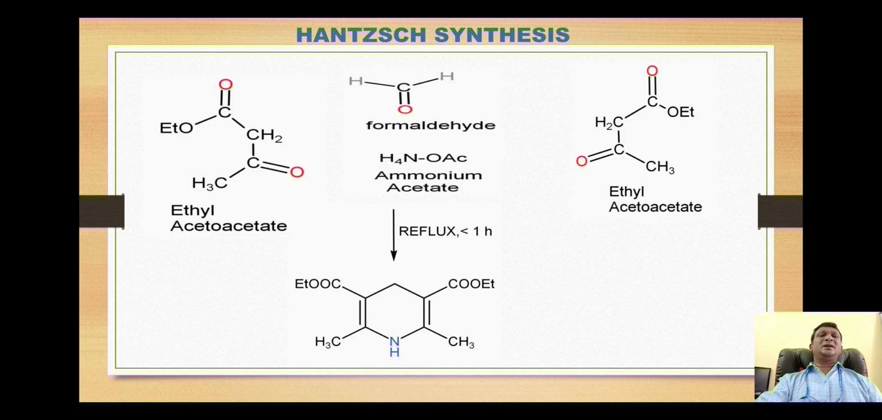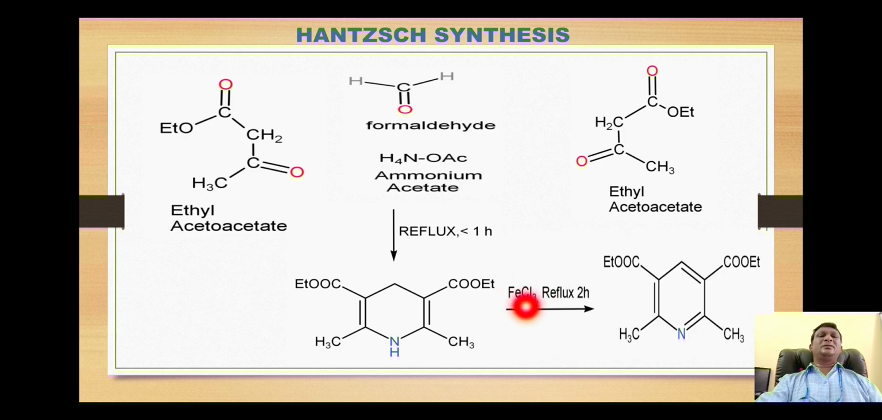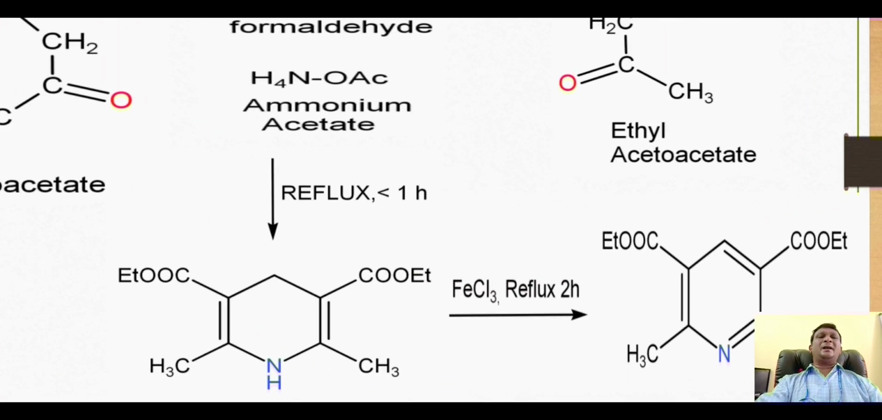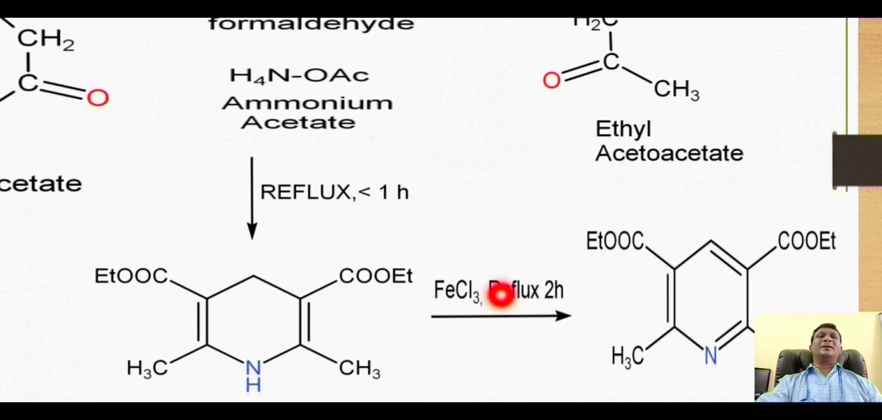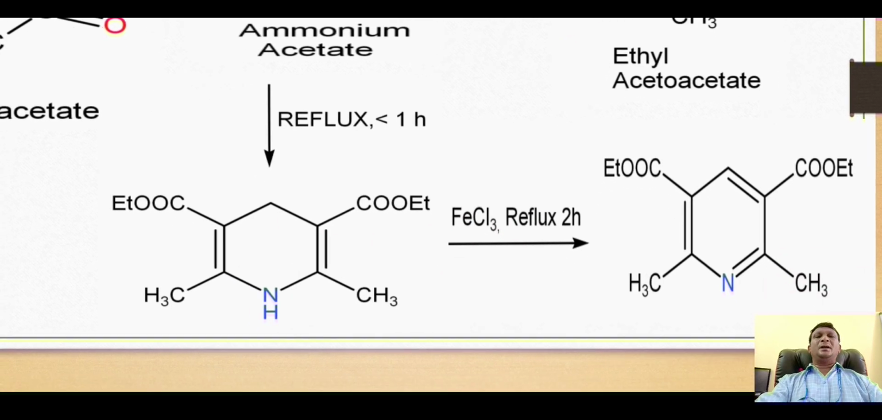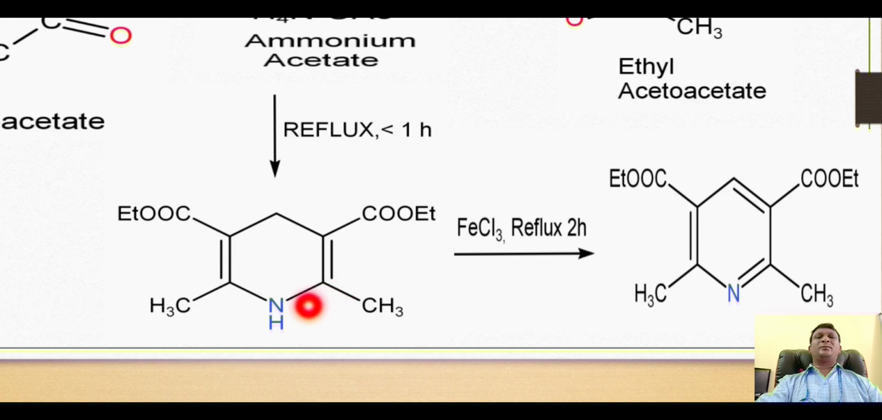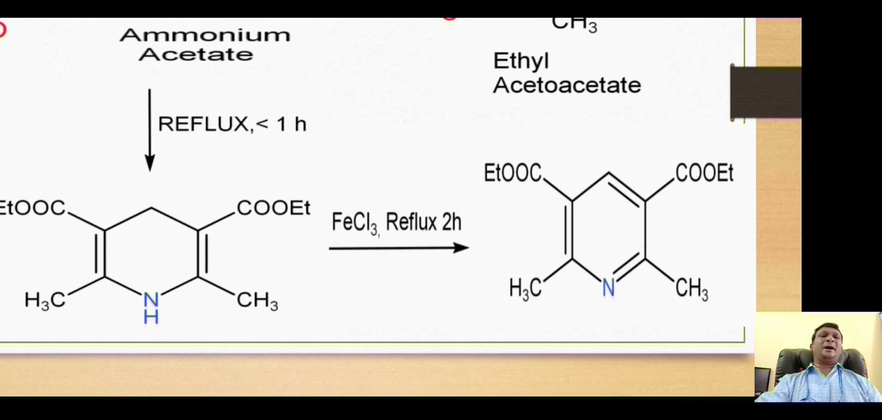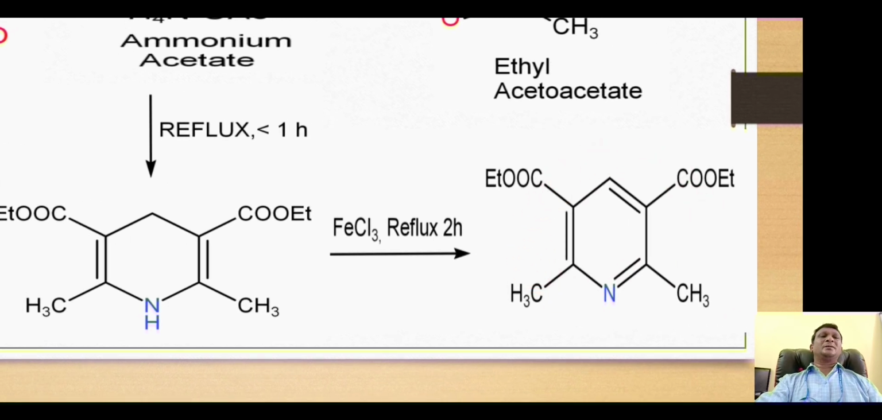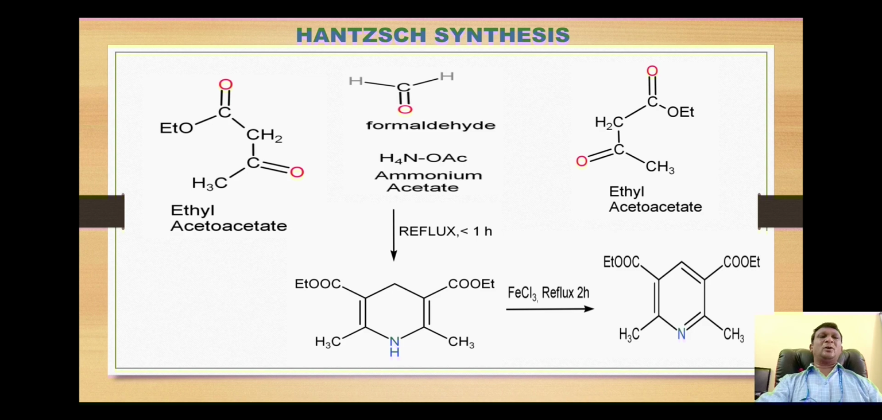dihydro derivative, which then is oxidized with ferric chloride and refluxed for about 2 hours. So there is removal of the hydrogens from the first and the fourth position, and thus aromatization of the ring takes place to give this pyridine derivative. So this is the Hantzsch synthesis of pyridine.